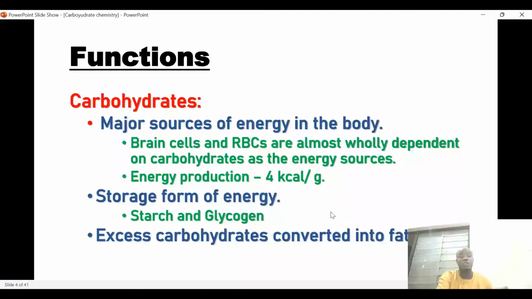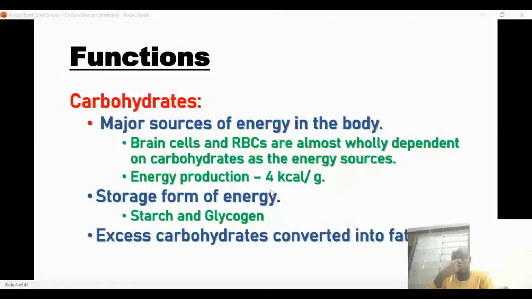What are the major functions of carbohydrates? Number one, the major source of energy in the body. Carbohydrate is considered a major source of energy in the body, and of course we have brain cells and red blood cells. Red blood cells and brain cells are almost wholly dependent on carbohydrate as an energy source. So these are two cells of the body.